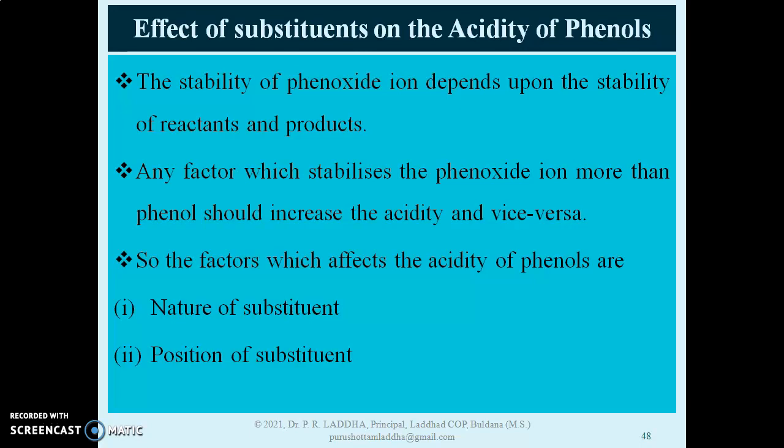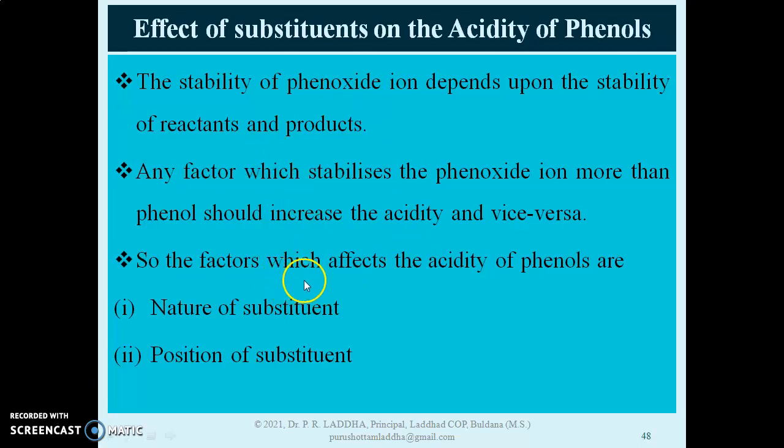We have compared the acidity of phenols with alcohols, carboxylic acid and carbonic acid. Now, among the phenols, there are some factors that will affect the acidity. The stability of the phenoxide ion depends on the stability of its reactant and product. Any factor which will increase the stability of the phenoxide ion will also increase the acidity of phenols.